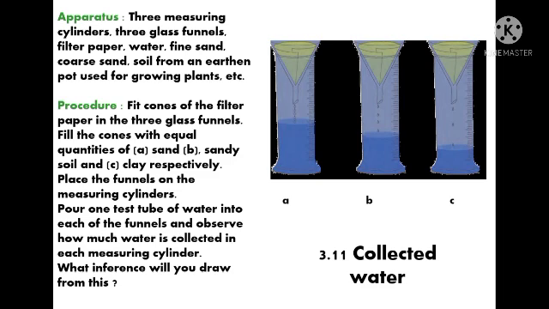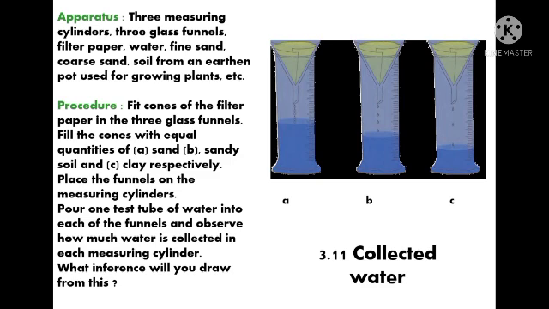Procedure. Fit cones of the filter paper in the 3 glass funnels. Can you see, students? Same as shown in the picture. You have to place filter paper in all the 3 funnels. Now, fill the cones with equal quantities of sand, sandy soil and clay. In funnel A, we have to fill sand, and in funnel B, sandy soil, and in C, clay, respectively.